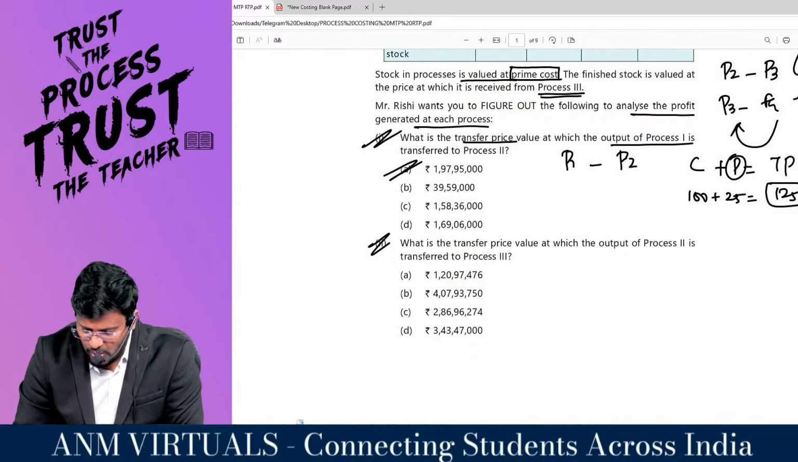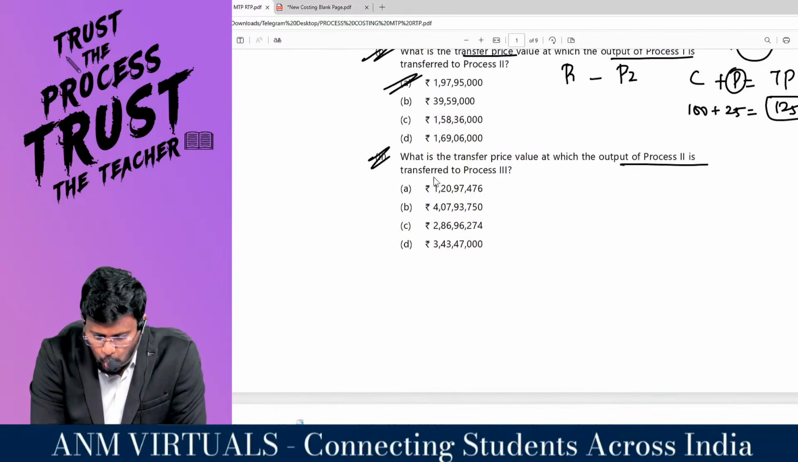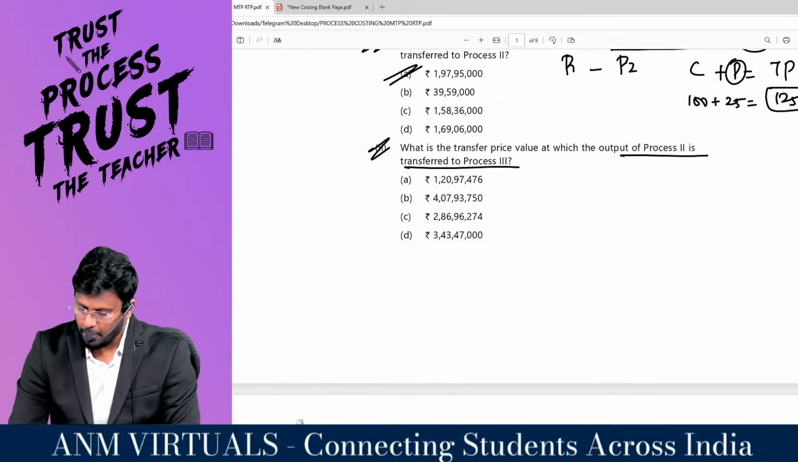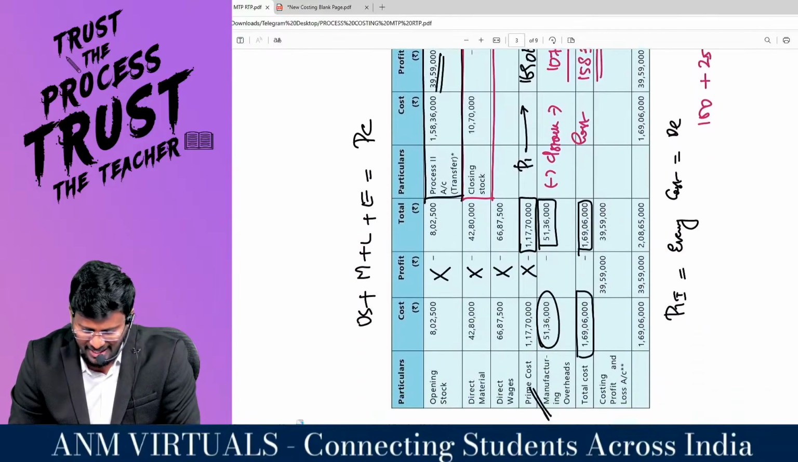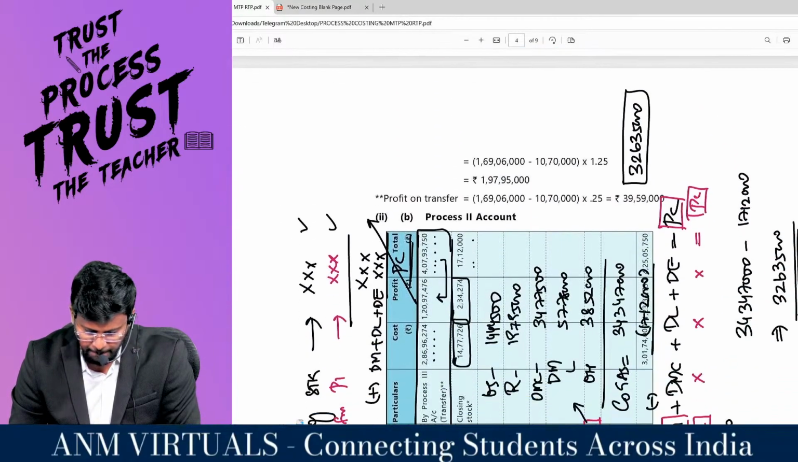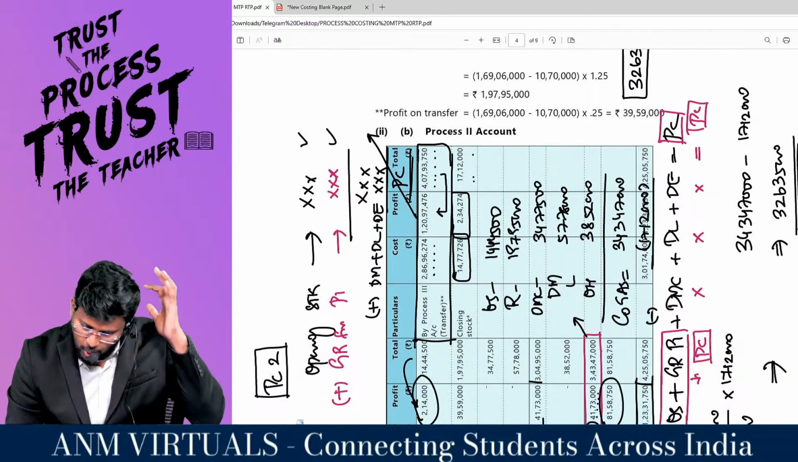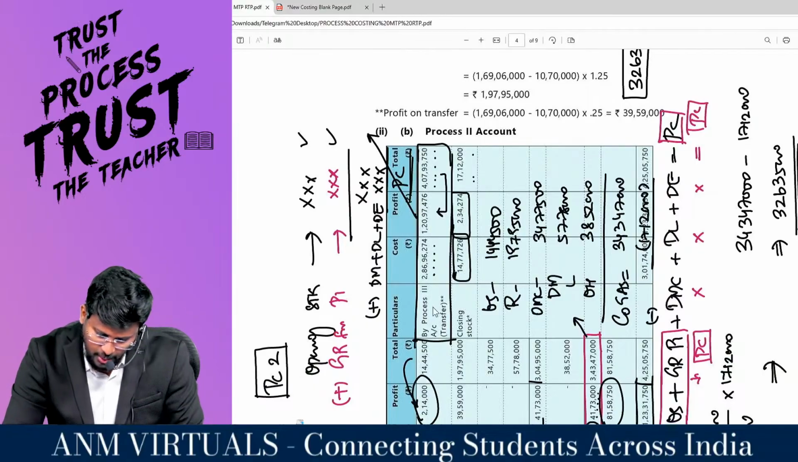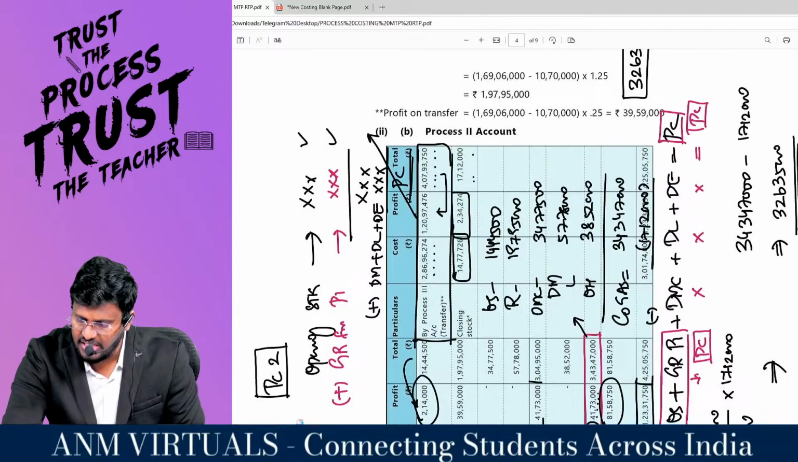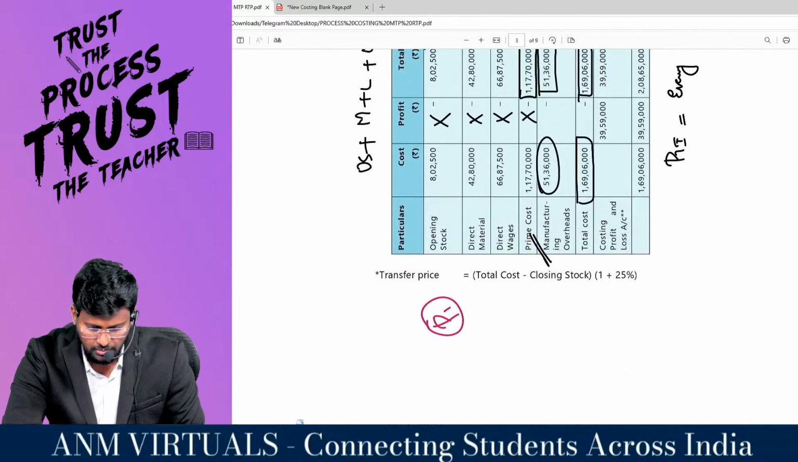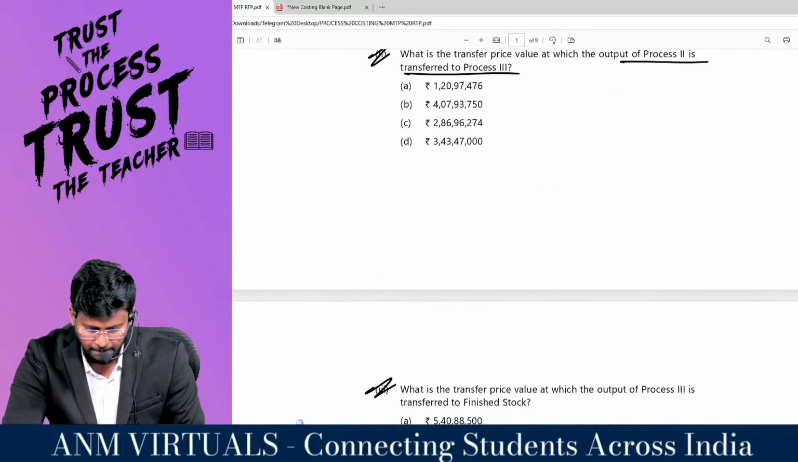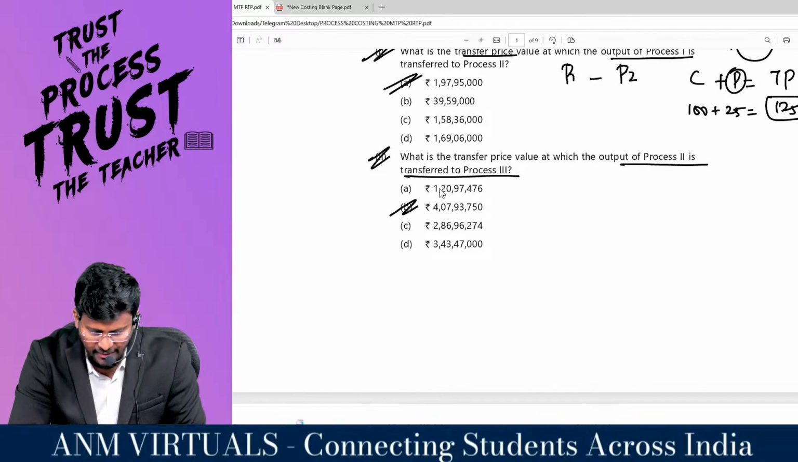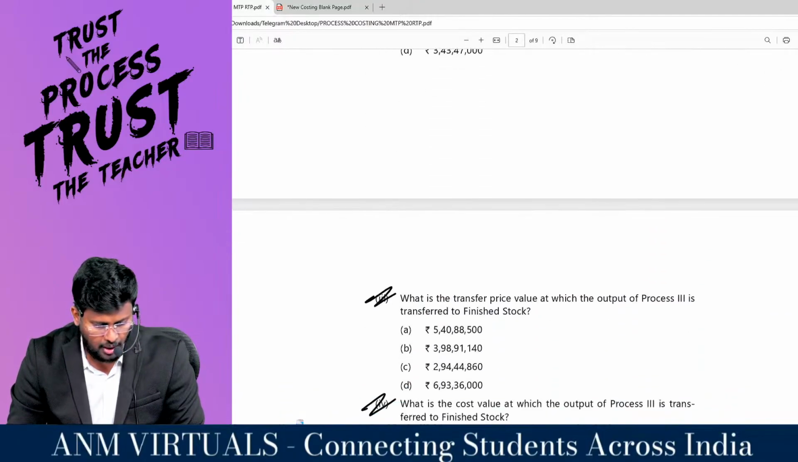What is the transfer price value at which the output of process 2 is transferred to process 3? At what value did they show the transfer from process 2 to process 3? The next process account will say the answer, right sir? Which is the value at which it went from process number 2 to process number 3, sir? 4,07,93,750. Four crore 7,93,750. What is the third MCQ?